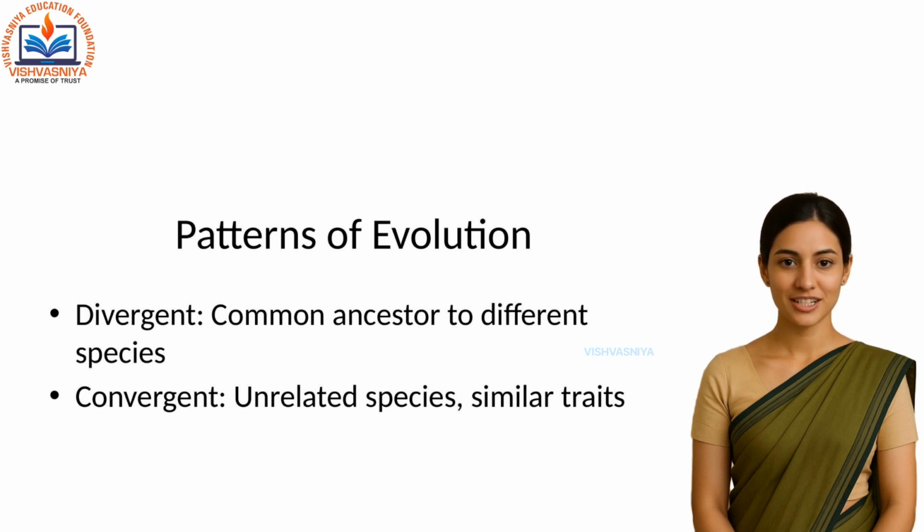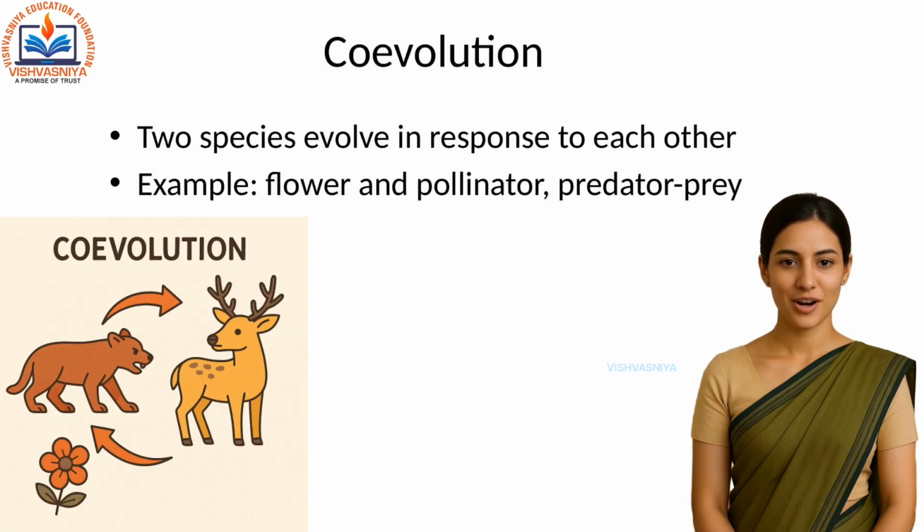Convergent evolution, different species evolve similar traits due to similar environments. For example, dolphins and sharks both have streamlined bodies. These are analogous structures. Another pattern is coevolution, where two species evolve in response to each other, like a predator evolving sharper claws while prey evolves better camouflage, or a flower evolving a shape to suit its pollinator.